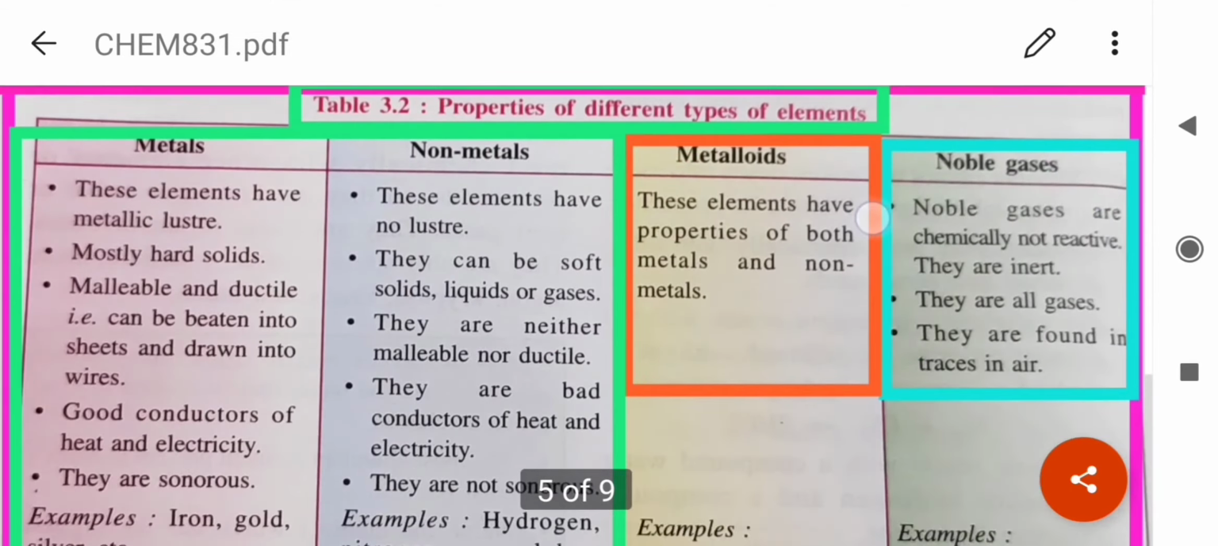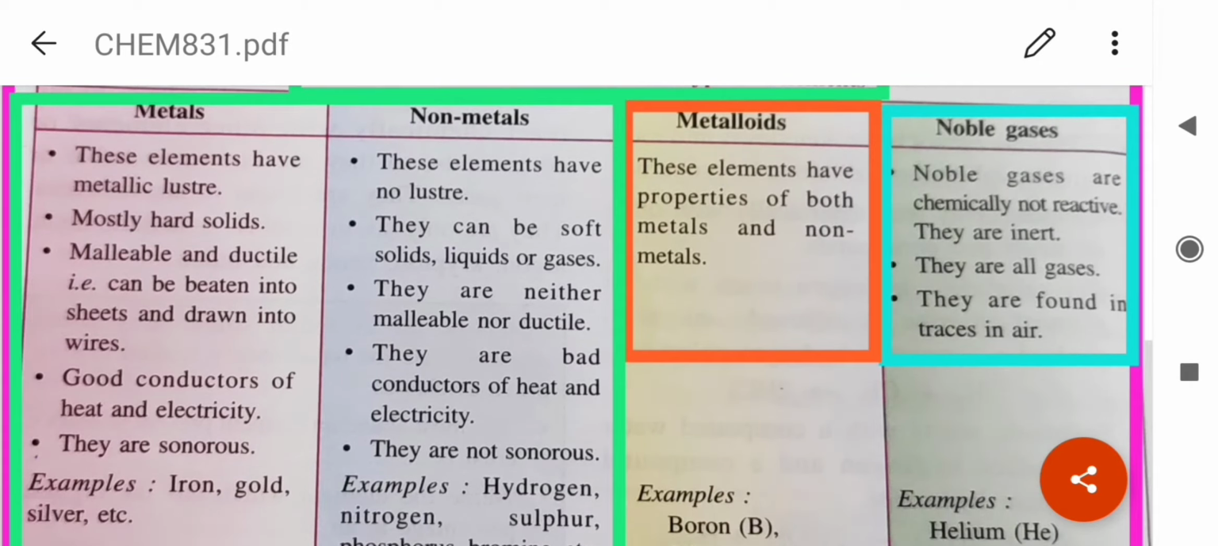Now, metals have metallic luster, non-metals don't have. Metals are hard solids, non-metals can be soft solids, liquids or gases. Metals are malleable and ductile. Malleable means can be beaten into thin sheets. Ductile means they can be drawn into wires. Non-metals are neither malleable nor ductile.